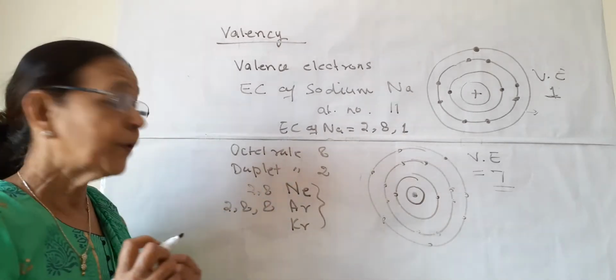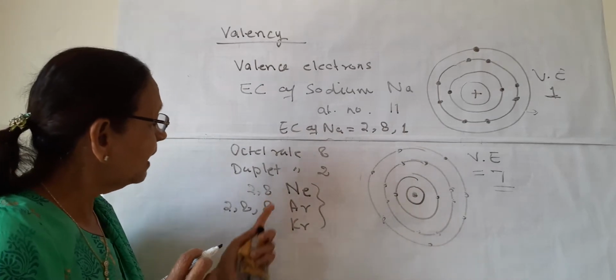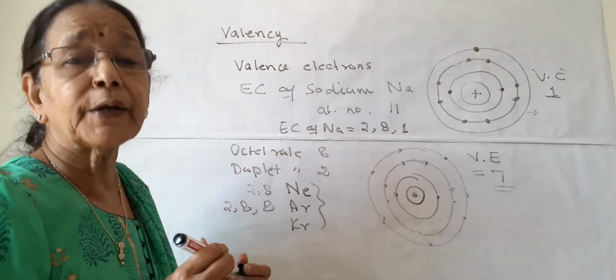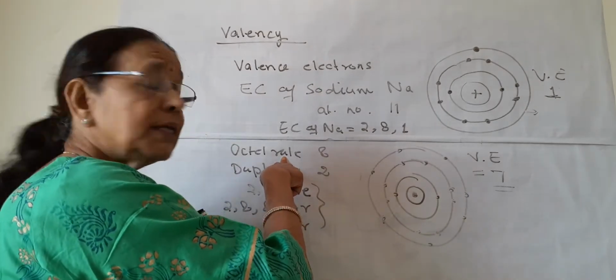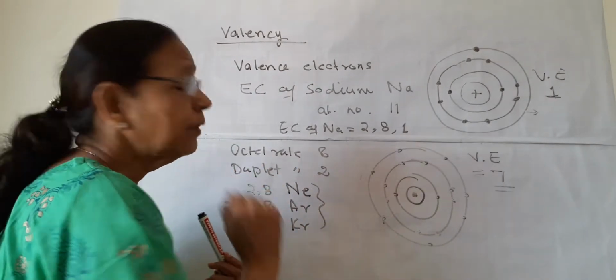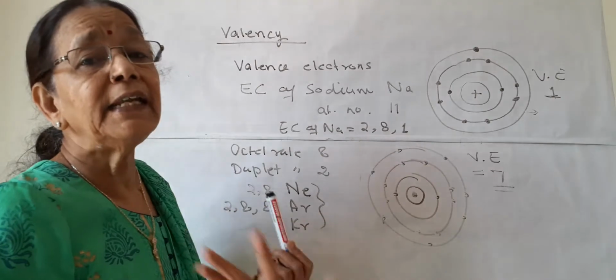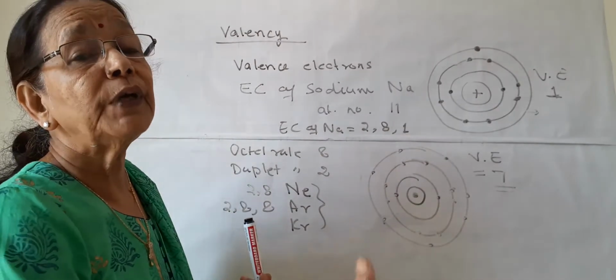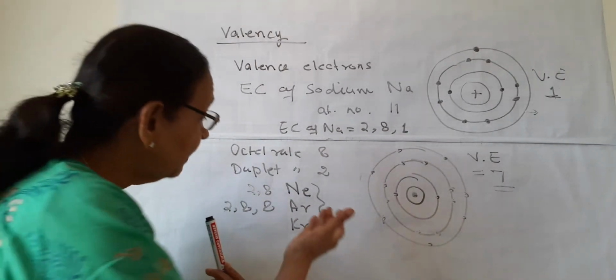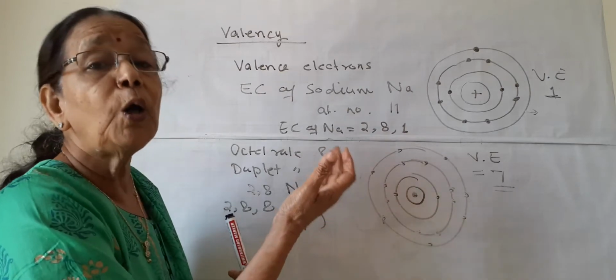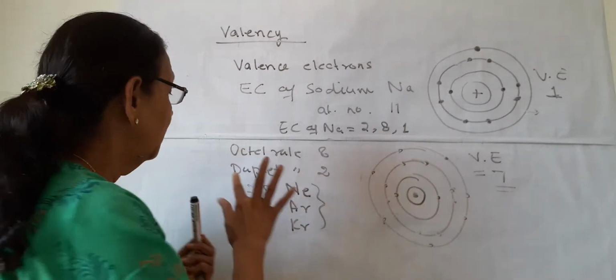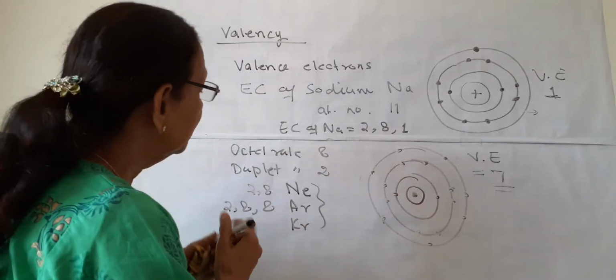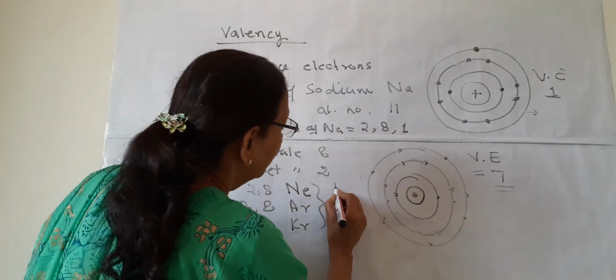What does it mean? In the last shell only 8 electrons are present, so they have this stable structure having 8 in the outermost. They need not react with other elements. That's why they are inert or noble gases. They have a stable configuration. For the duplet, we can see helium.